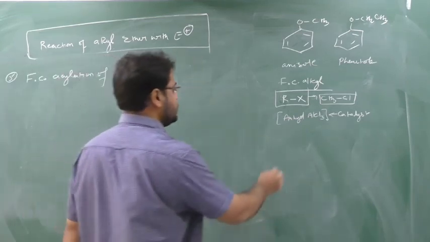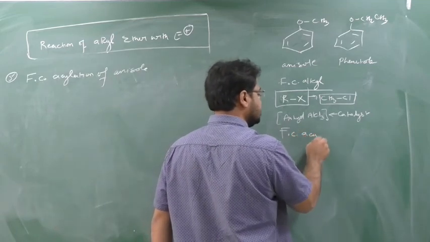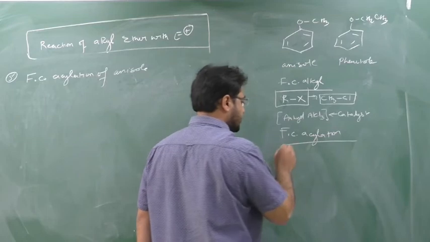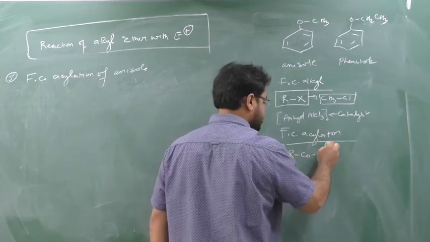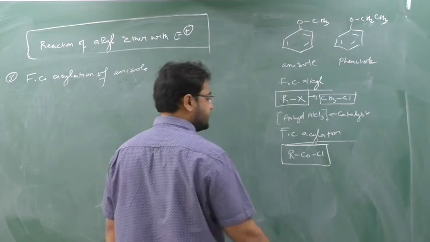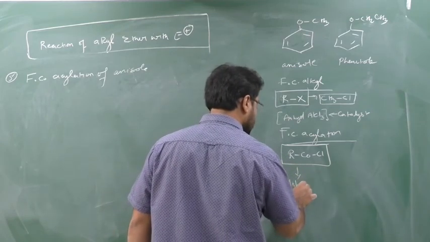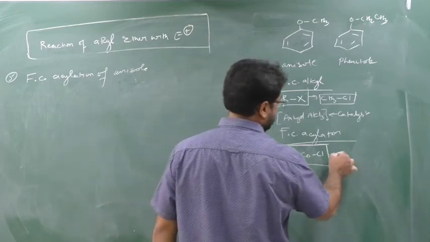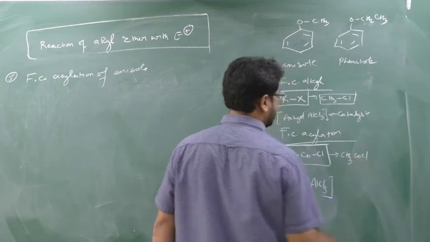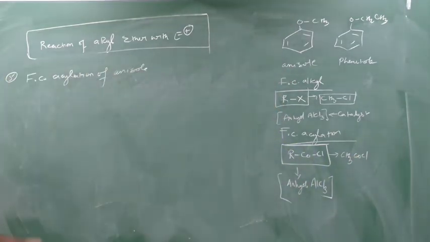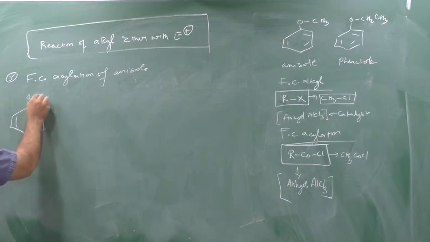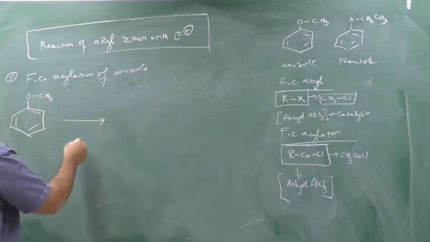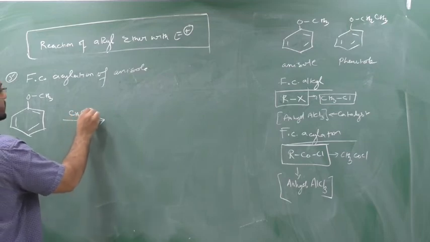Now when I am using the FC acylation, what am I using? RCOCl, an acid chloride, as the reagent in the presence of anhydrous AlCl3. As an example I can take CH3COCl. It depends on the question what they have given. I am taking this example as CH3COCl. So you take here anisole, which is OCH3, and I am reacting it with CH3COCl.